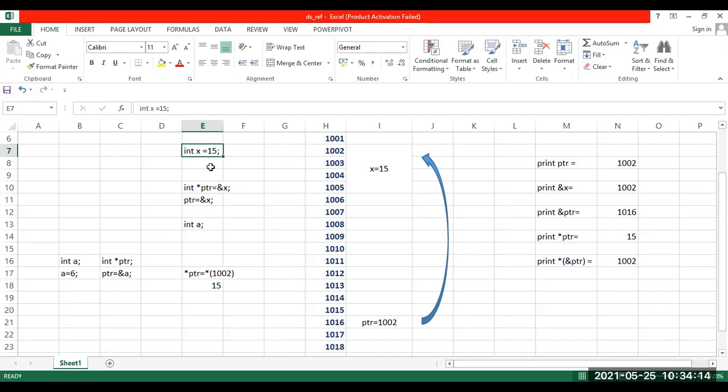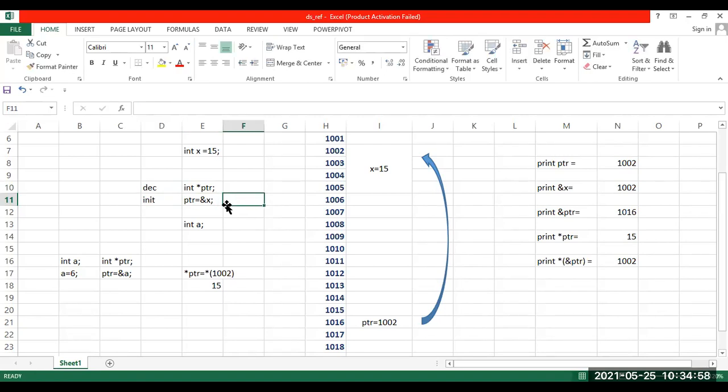One is a normal variable x, which is initialized to 15, and another is a pointer variable, which we will initialize now. This is a pointer variable, and here I am initializing it to store the address of another variable. So the declaration we have understood. The initialization syntax is write the pointer name is equal to the address. Remember these things. This is the declaration part and this is the initialization part.